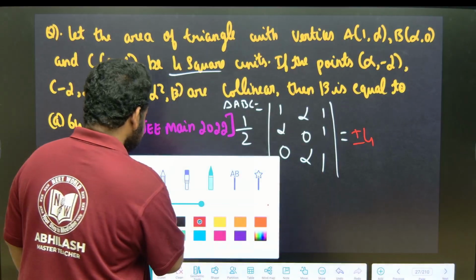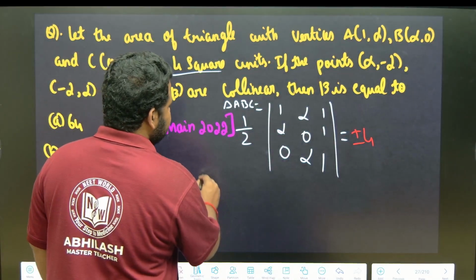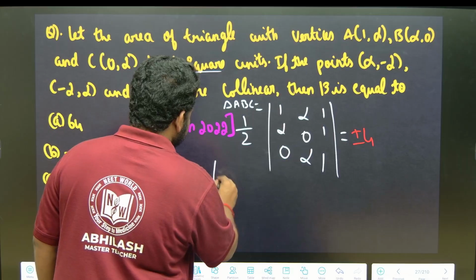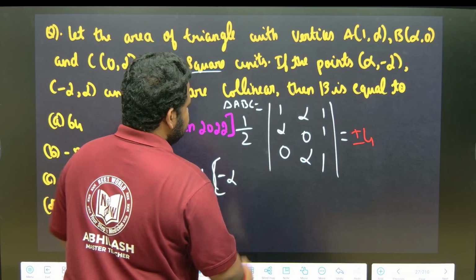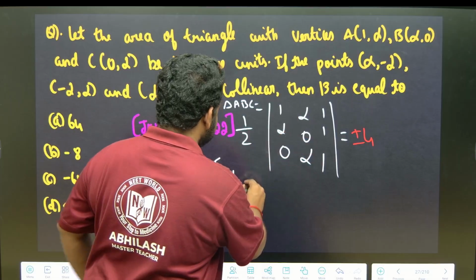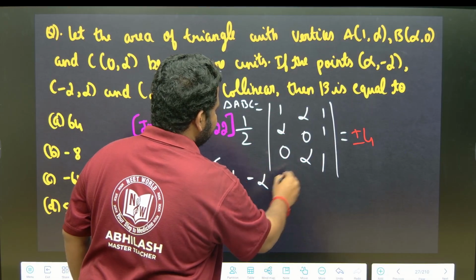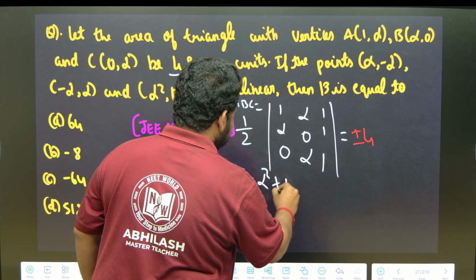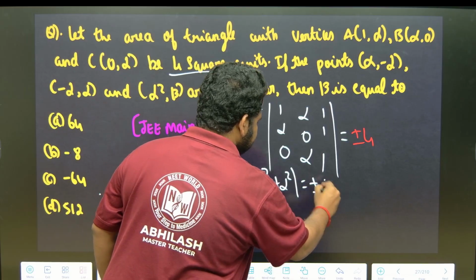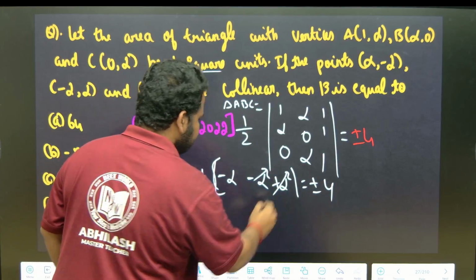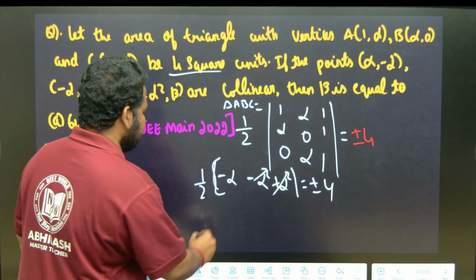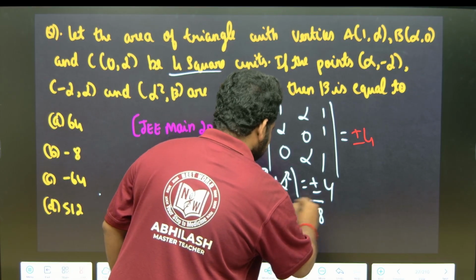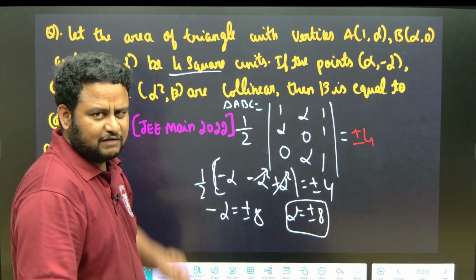Next. Now let us solve this. We will get half into, 0 into 1 is 0, minus alpha, so half into minus alpha, and then minus alpha into 1 is alpha, and we get alpha square, so plus alpha square, is equal to plus or minus 4. Here alpha square and minus alpha square cancel. So minus alpha is equal to plus or minus 8, or I can write alpha is equal to plus or minus 8. So I got alpha is equal to plus or minus 8.